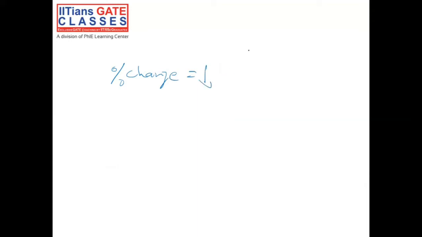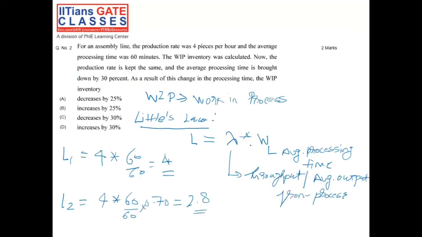From 4 to 2.8, so 4 minus 2.8 divided by 4, which comes to 0.3, multiplied by 100 equals 30%. So decrease by 30%. So what would be our option?